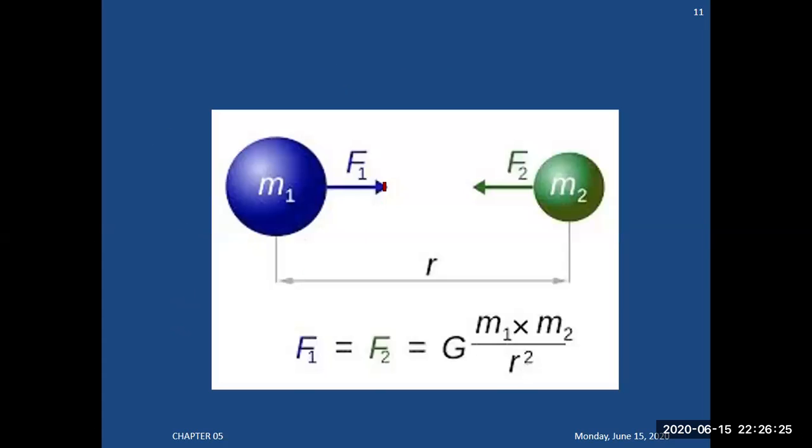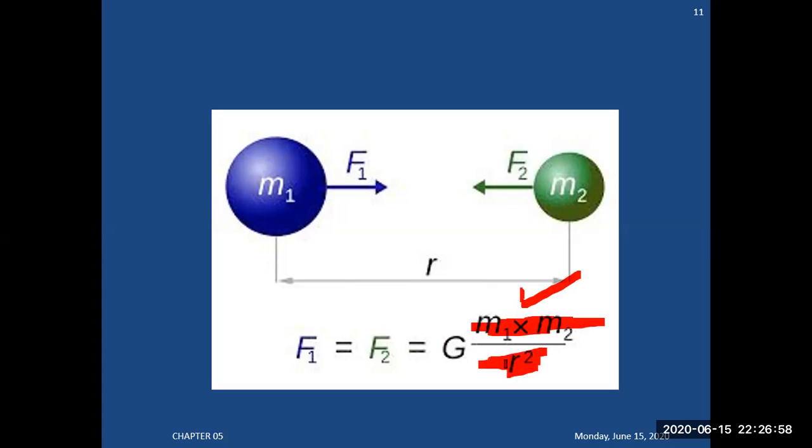So this is the formula. This one is M1 mass, the other one is M2 mass. These two are applying forces over each other. But the important thing is that whatever force M1 is applying on M2, M2 is also applying on M1, according to Newton's law of motion. And this is the product of masses which I have already discussed. If there are two masses, this force of attraction is directly proportional to the product of masses.